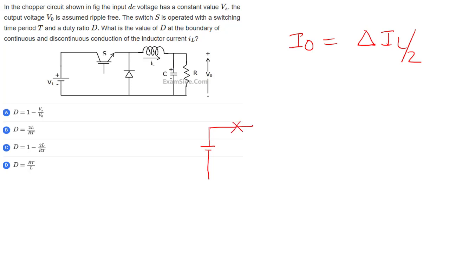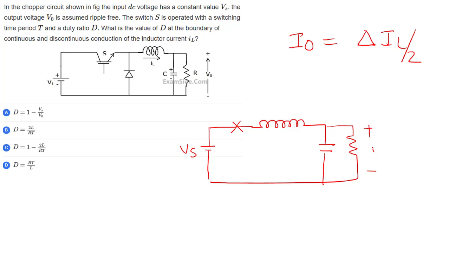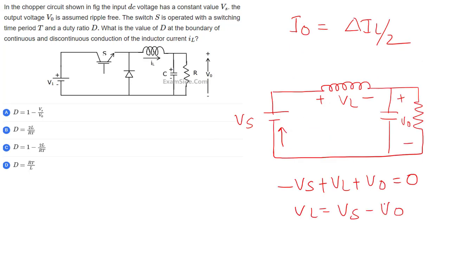Switch closed, diode off, inductor, capacitor, resistor. This is Vs, this is V naught, and this is the inductor. Let us suppose this is VL. Now when I go around this loop, first I touch minus Vs, then plus VL, then plus V naught, equal to 0. Tell me what is VL? VL is equal to Vs minus V naught.